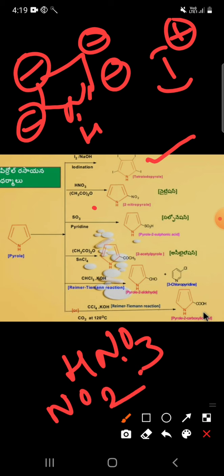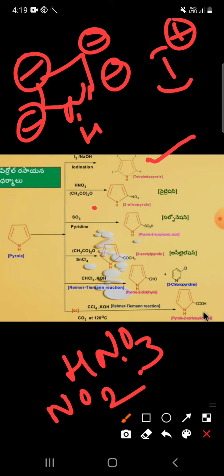Next one is the reaction in the presence of HNO3. Here acetic anhydride is also taken. From HNO3 we get NO2, which is the electrophile. This NO2 electrophile attacks the second position of the pyrrole structure.